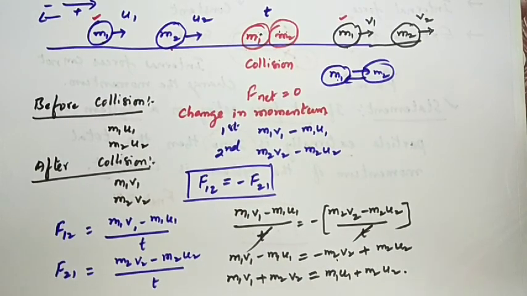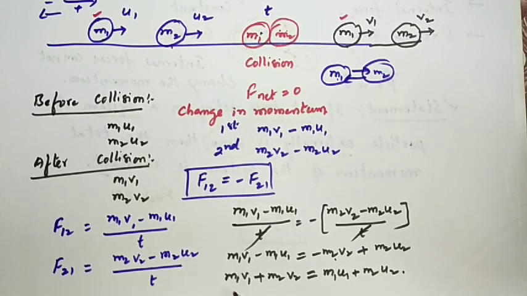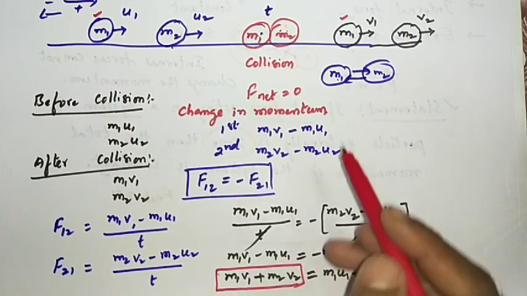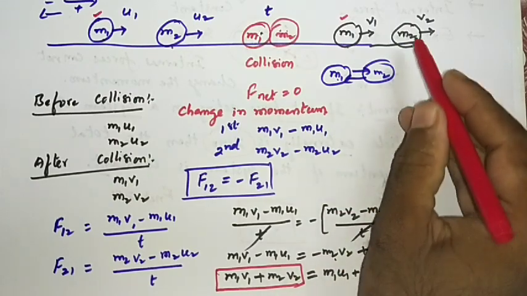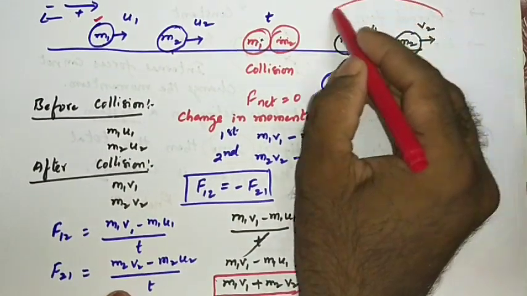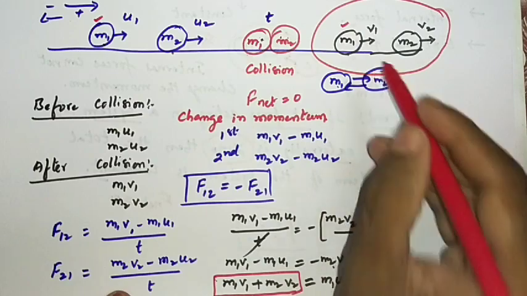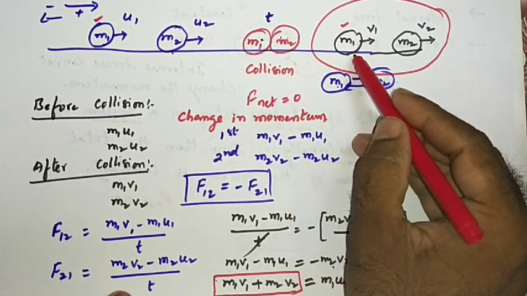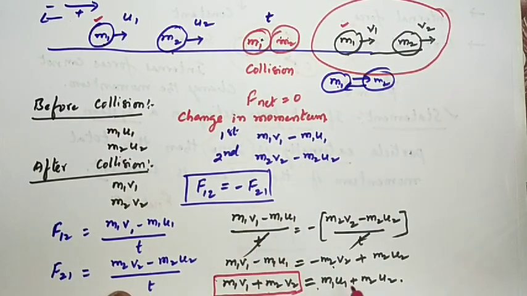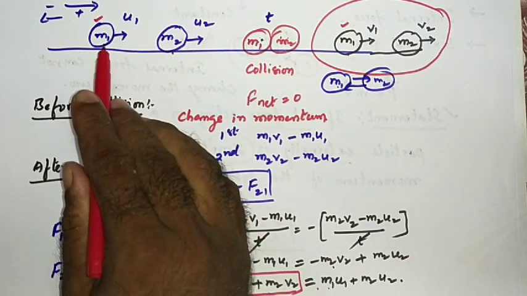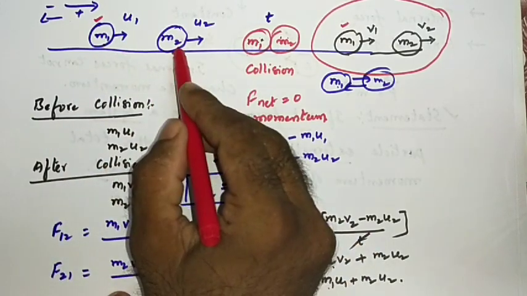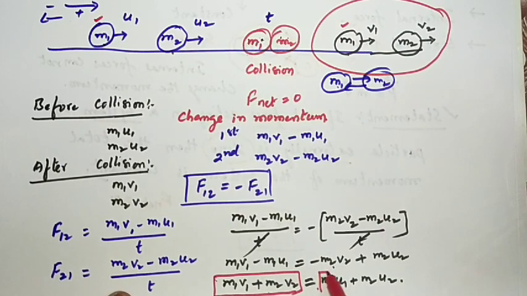Now you observe carefully, what is this m1 v1 plus m2 v2? This is the momentum of the first body plus the momentum of the second body, means the total momentum of the system after collision. Total momentum of the system after collision is equal to m1 u1, momentum of the first body, plus m2 u2, momentum of the second body. That means total momentum before collision.